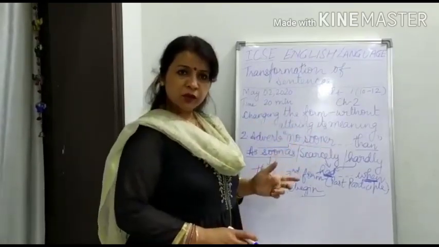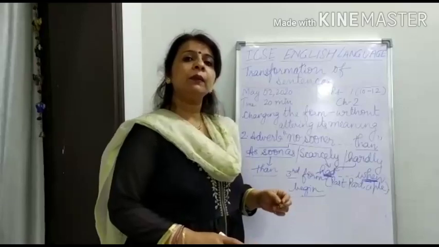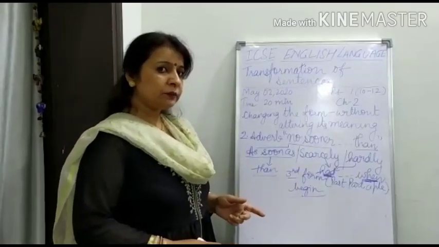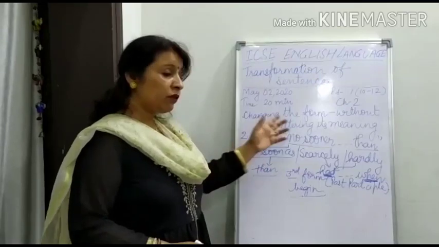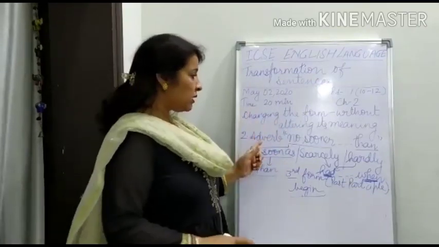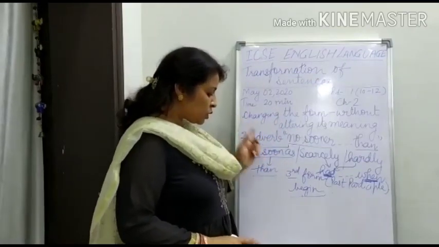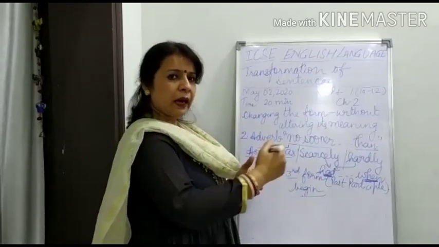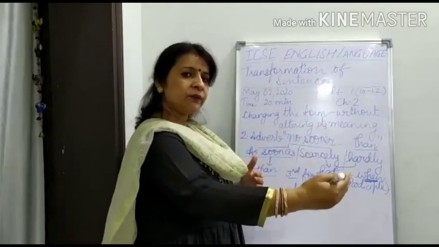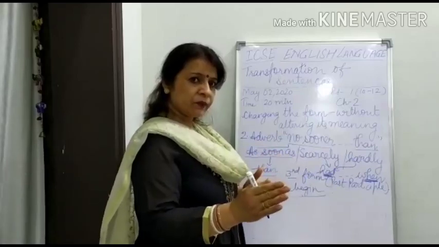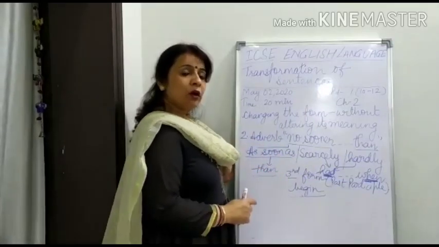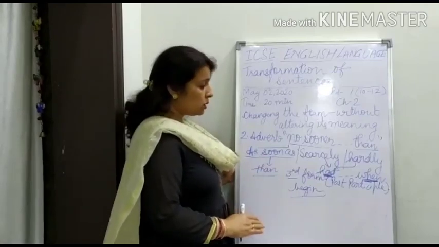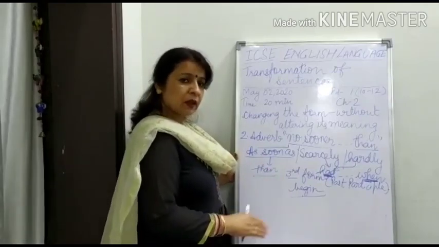Understood that rule? Okay. So that was the very first rule. We have to remove the adverb too with so and then that. Is it clear? Okay. Now come to the second rule. Children, all of you have to write down all the rules along with examples in your notebook.